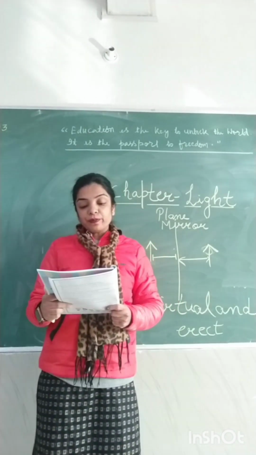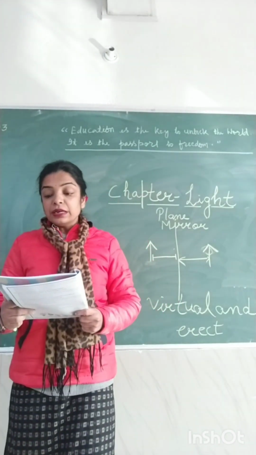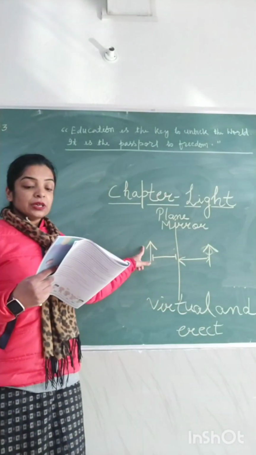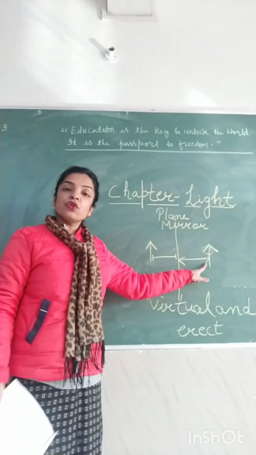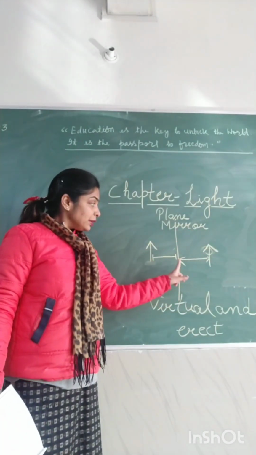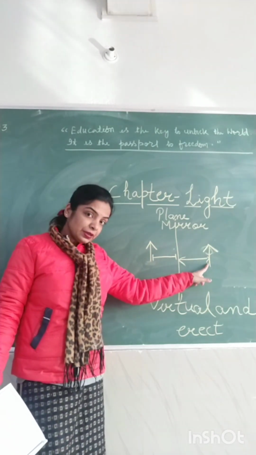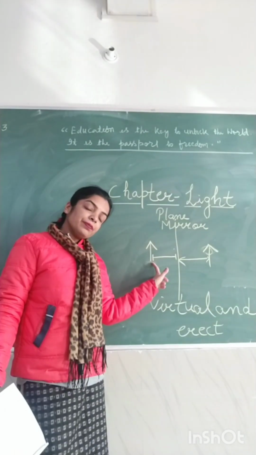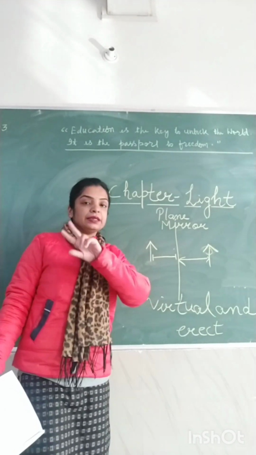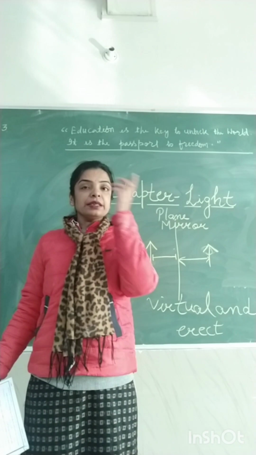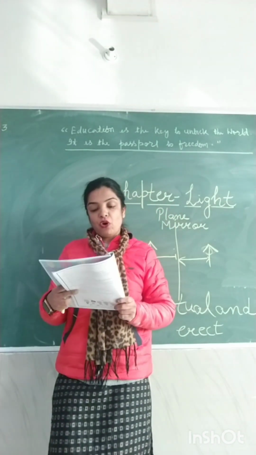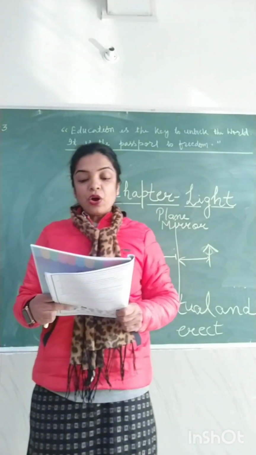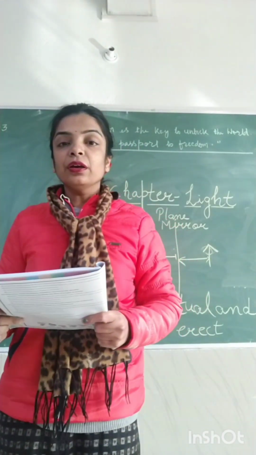It means the property of light rays of travelling in straight lines. Fourth, in case of a plane mirror, the distance of the image from the mirror is equal to the distance of the object. It means if the object is 3 meters in front of the mirror, the image will also be formed 3 meters behind the mirror. Option B, object.